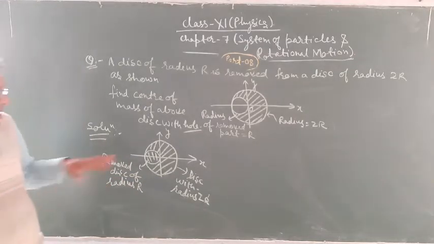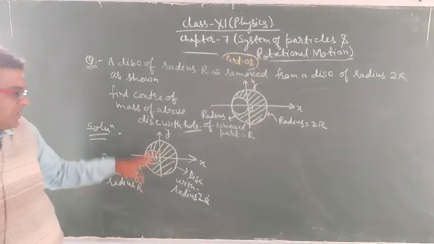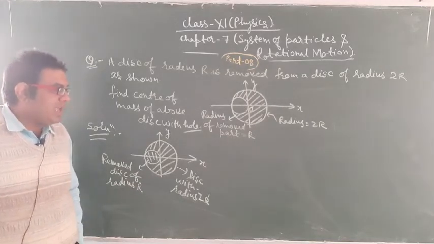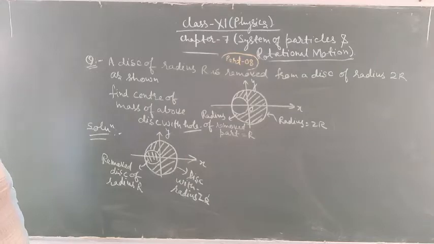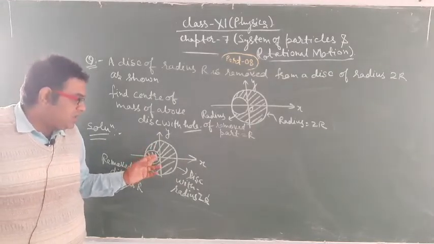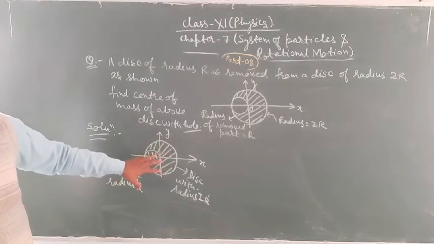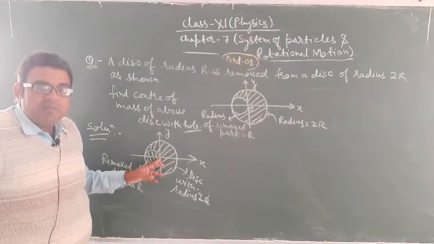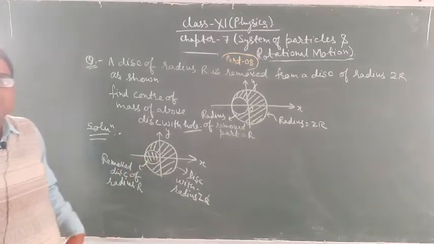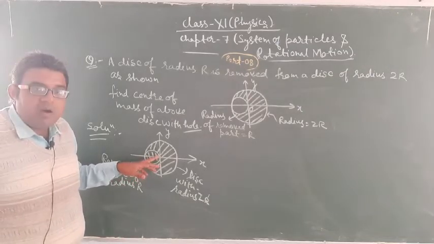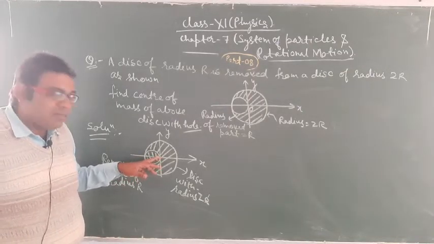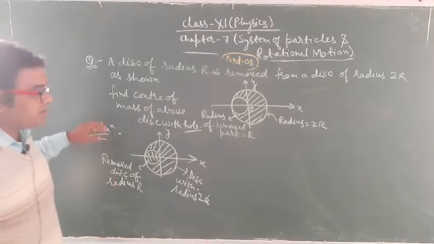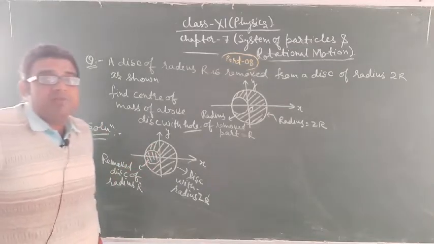And as you know that the whole figure is symmetrical about the x-axis and y-axis, so if it is the composite disk, then its center of mass lies at the origin. So first of all, we will calculate the center of mass of this composite disk, the x coordinate of the center of mass. We have to find the x coordinate of the center of mass.